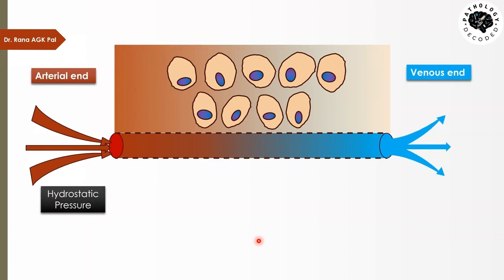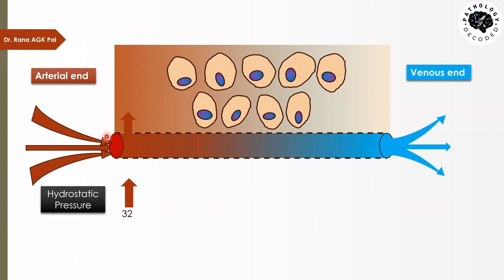Now let's talk about those pressures, how the fluid in the blood moves in and out of this vessel into the tissue. So how does that happen? First of all, let's talk about the hydrostatic pressure which is acting on the blood flowing in this vessel.